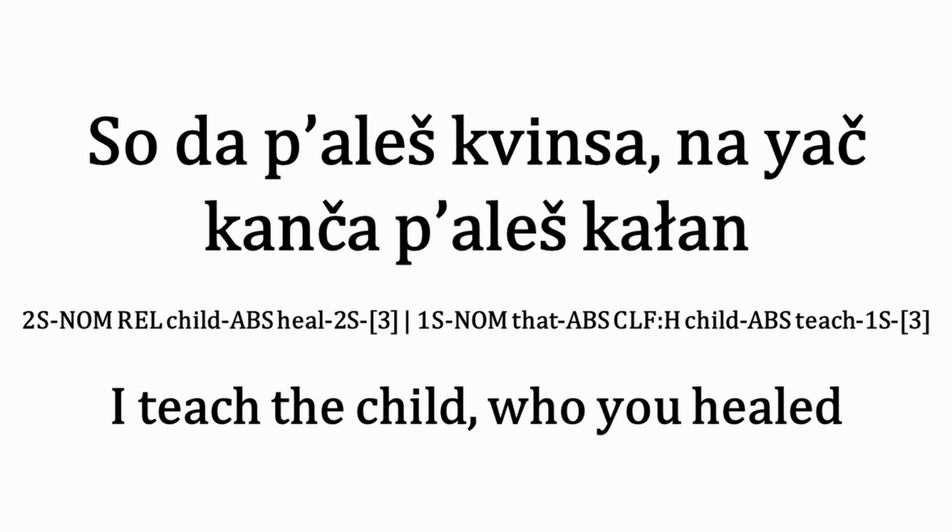Relative clauses in the language are what's known as adjoined. This means that the relative clause occurs side by side with the main clause, instead of nesting inside of it. The relative clause comes before the main clause, and is defined by the relative pronoun, which modifies the noun in question. That noun is then restated in the main clause, with addition of a demonstrative pronoun. Because of how long this construction is, it's slightly less common in colloquial speech, and is reserved mainly for more formal registers.